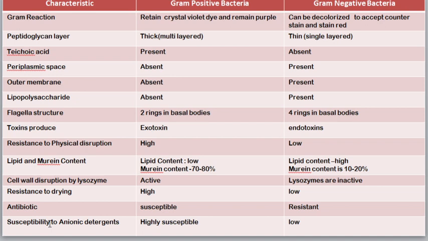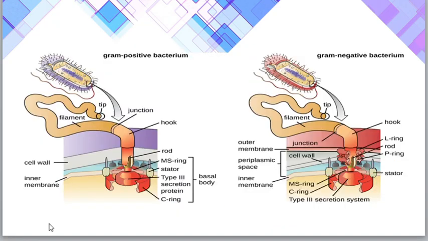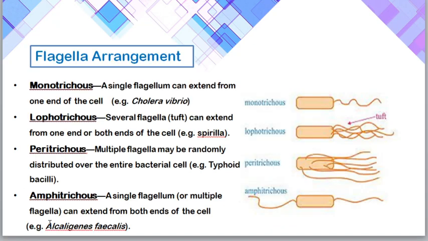Next, regarding susceptibility to anionic detergent, since gram-positive bacteria don't have the outer membrane, they are highly susceptible. We can easily destroy gram-positive bacteria in the presence of anionic detergents, whereas gram-negative bacteria are more resistant due to the presence of the outer membrane. Next we will be studying flagellar arrangement.